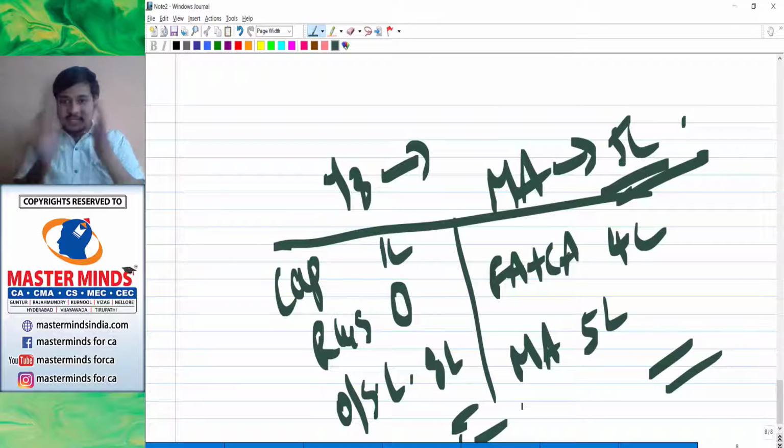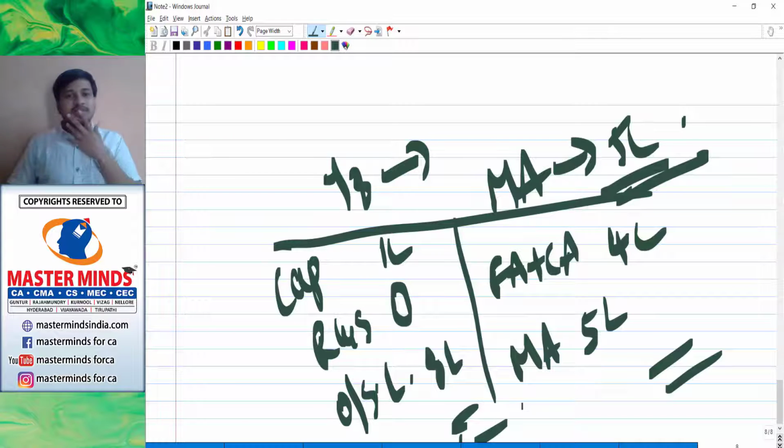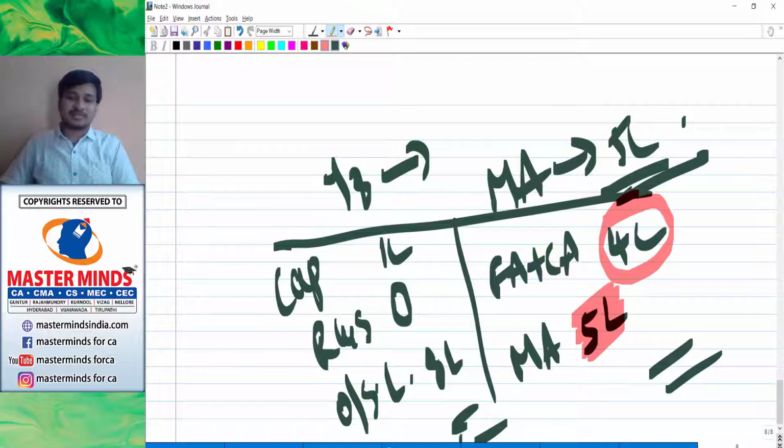This is what their position is now. Looking at this, they start worrying a lot. So what is this position? Miscellaneous assets loss is 5 lakhs. The other assets are just 4 lakhs, but we need to repay an outside liability of 8 lakh rupees.